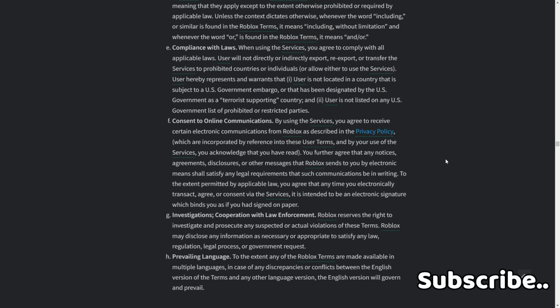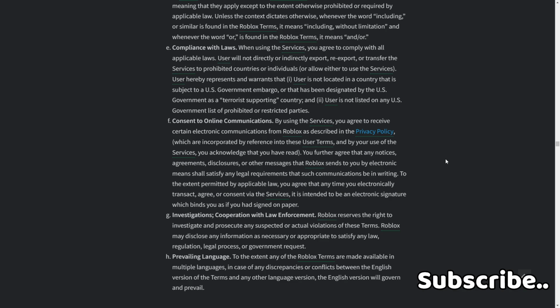F. Consent to online communications. By using the services, you agree to receive certain electronic communications from Roblox as described in the privacy policy, which is incorporated by reference into these user terms, and by your use of the services you acknowledge that you have read it. You further agree that any notices, agreements, disclosures, or other messages that Roblox sends you by electronic means shall satisfy any legal requirements that such communications be in writing to the extent permitted by applicable law. You agree that any time you electronically transact, agree, or consent via the services is intended to be an electronic signature which binds you as if you had signed on paper.